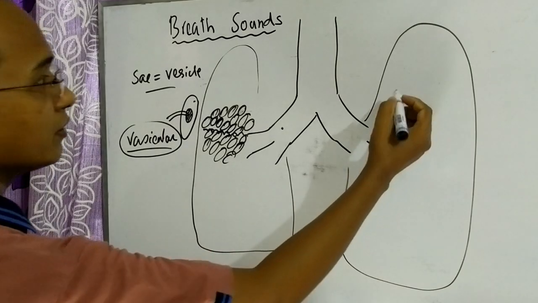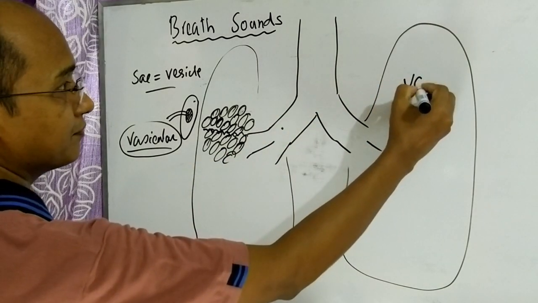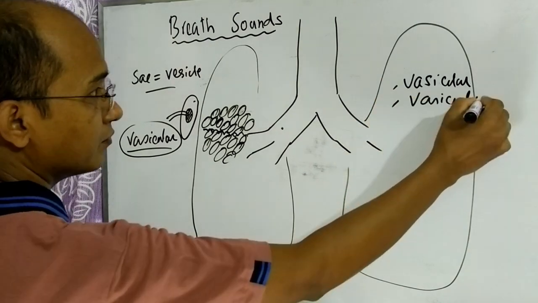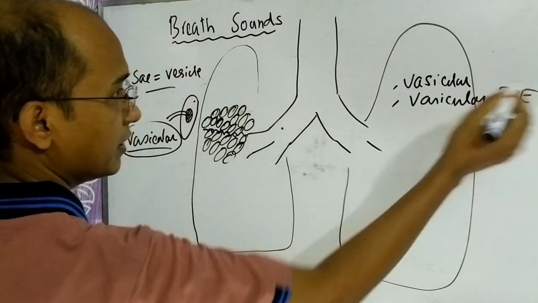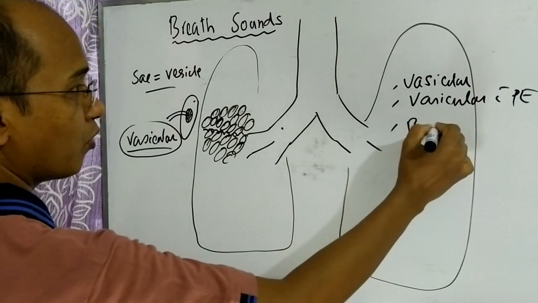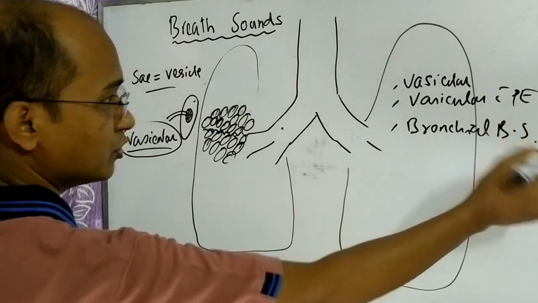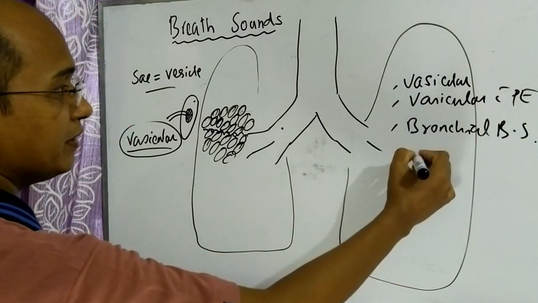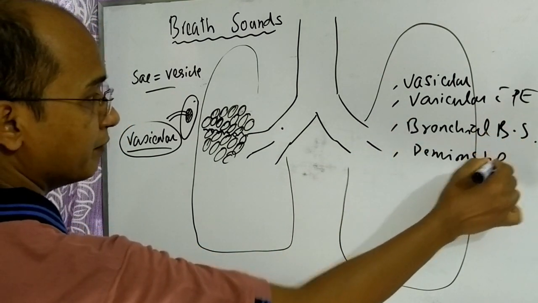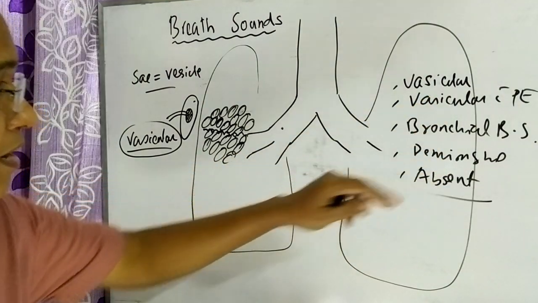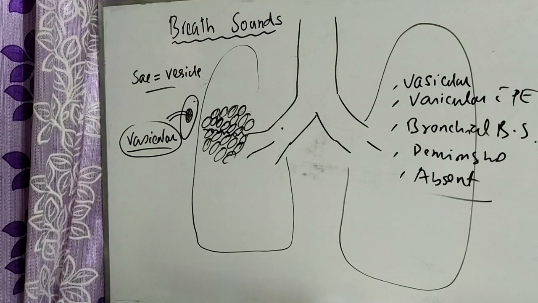The breath sound is normally vesicular. It may be vesicular with prolonged expiration. It may be bronchial breath sound. In short, breath sound may be diminished, breath sound may be absent. These are the abnormal findings of breath sound.